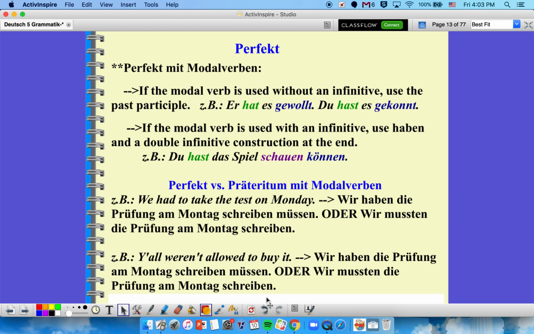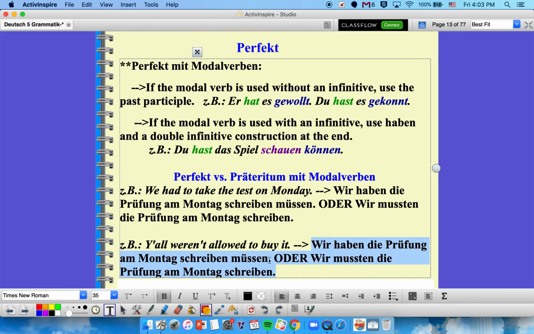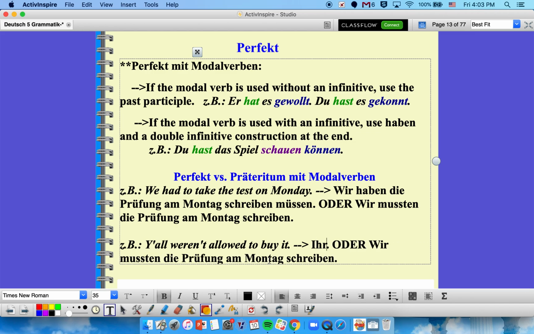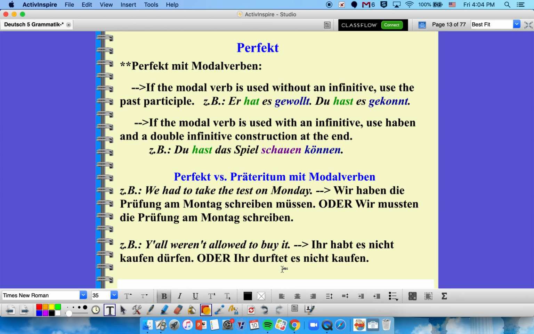Let's look at this one. Y'all weren't allowed to buy it. Oh, I think I didn't finish this one. I did not. So y'all weren't allowed to buy it. I'll go ahead and fix it. Would be ihr habt es nicht kaufen dürfen, or ihr durftet es nicht kaufen. Oop, got a little missing letter in there. All right.